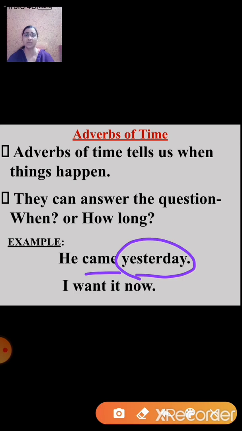Now, let's look at one more example. I want it now. Now, in this case, want is the verb. Now, ask the question, when? When do I want it? And you get the answer, now. So, now here is an adverb of time. Some more examples of adverbs of time are never, lately, always, recently, during, sometimes, and many more.